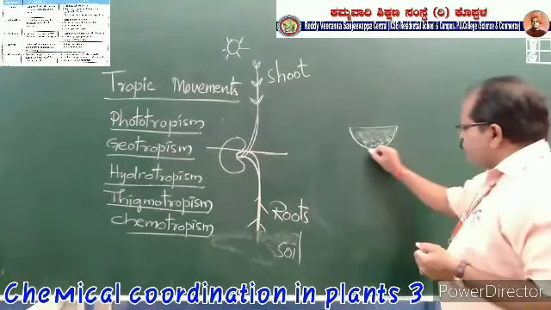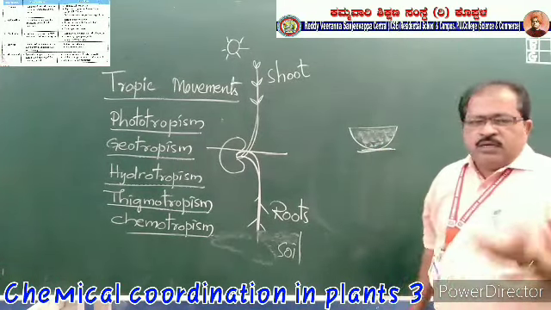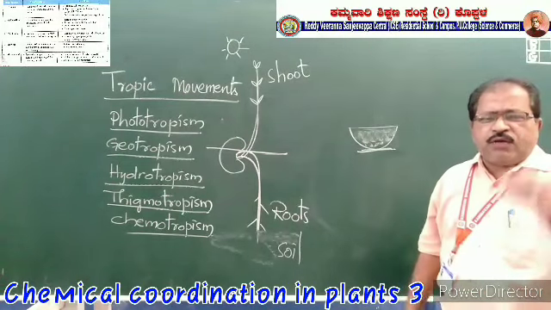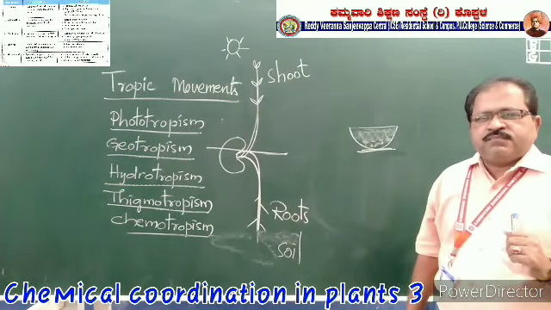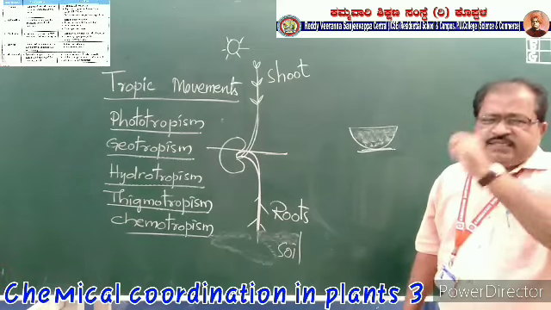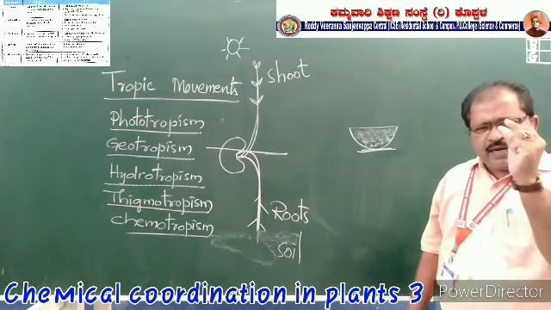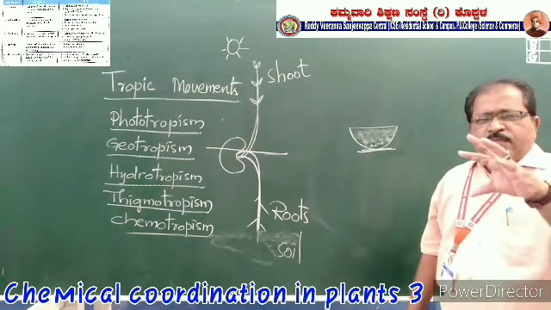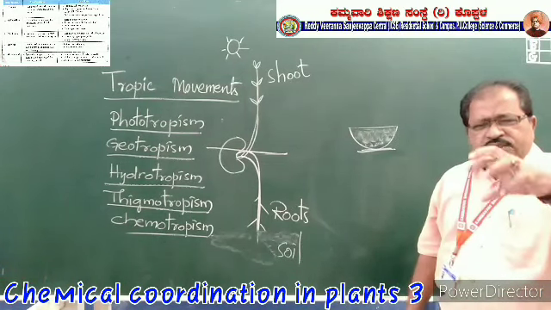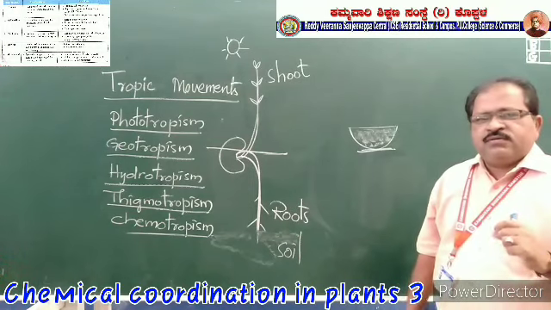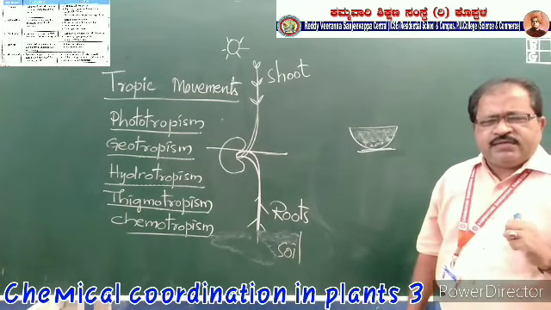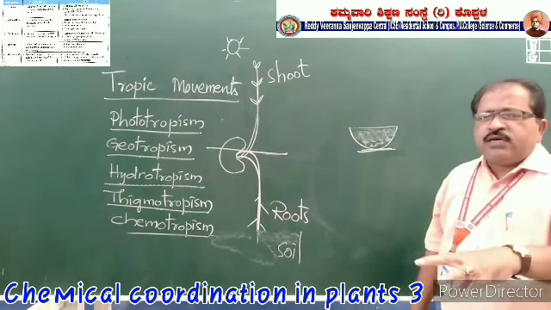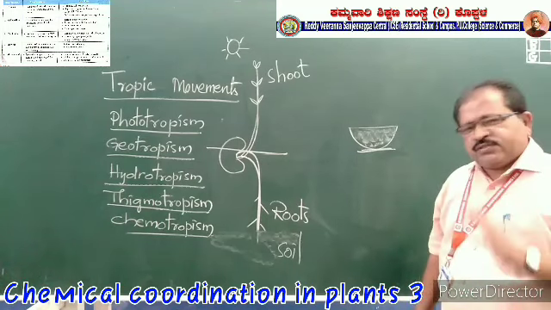Before making this, 24 hours before, you take some mustard seeds. Black color seeds will be there. For fries they will use that, and for making rasam also they will use that. Those mustard seeds, you take them and put them in the water and leave it for 24 hours.